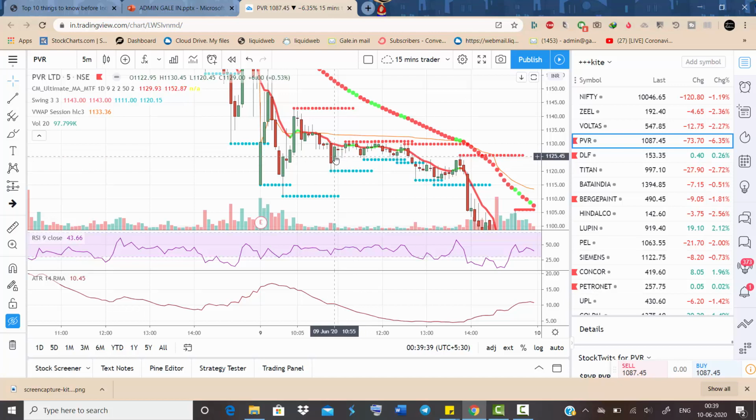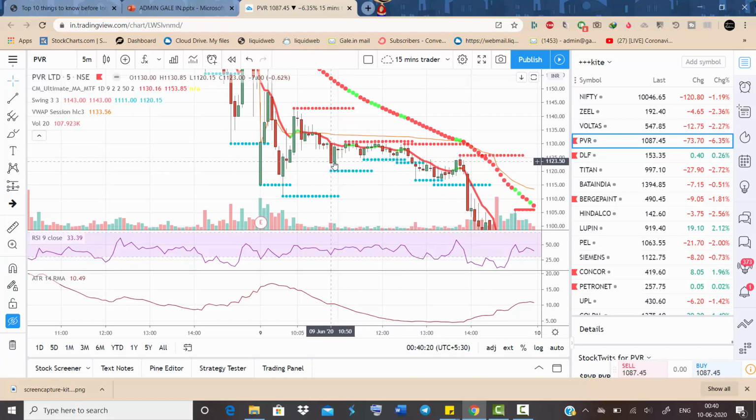So target, we normally book on RSI going below 20 in 5 minute or 15-minute chart, or we can calculate it based on ATR. I'll tell you how to calculate it based on ATR. So you sell it here with a stop loss of 1143, and if you find intermediate swings on 5 minute chart, you can switch your stop losses from this place to these red dotted lines as the trade progresses.